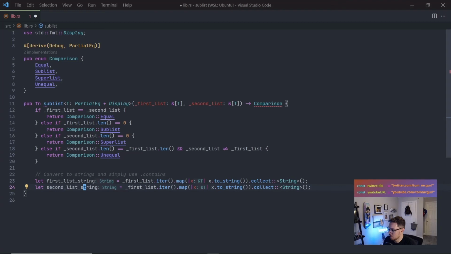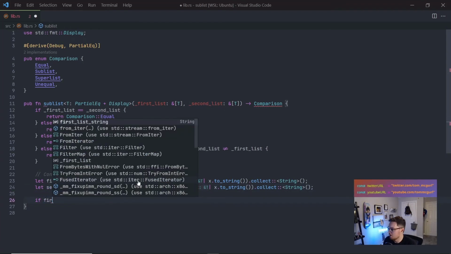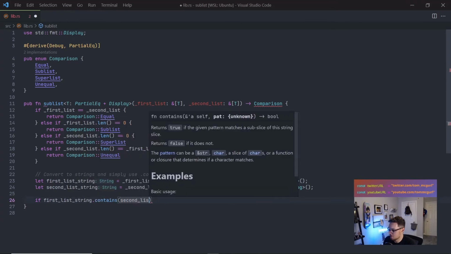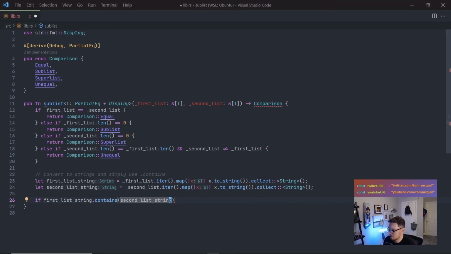All right, let's do the same thing with the second list. Second list string, same thing here, second list, great. And now what we'll do is we'll just say if, no parentheses, come on, Tom. If it contains second list string, and we might have to borrow here, maybe not.